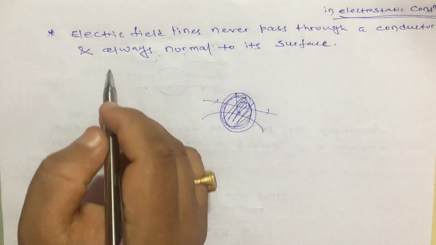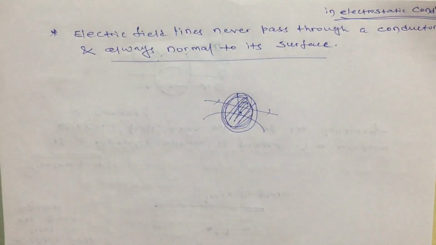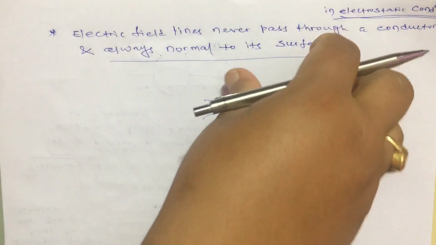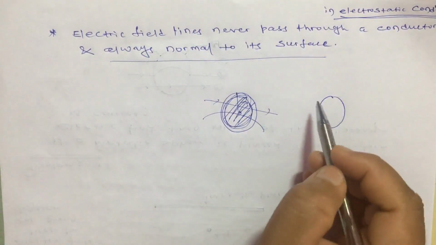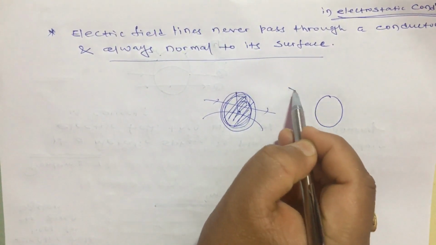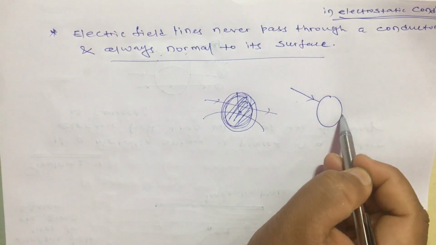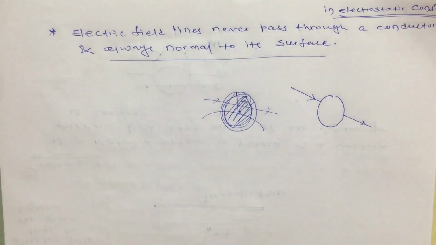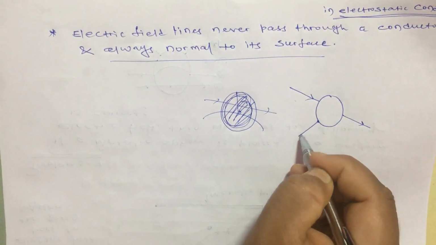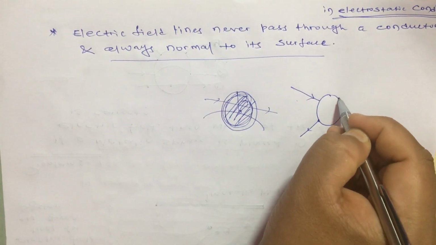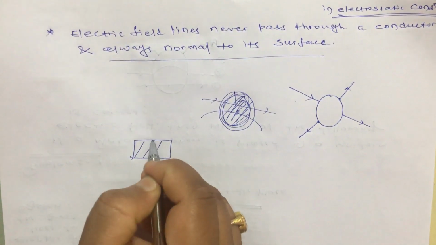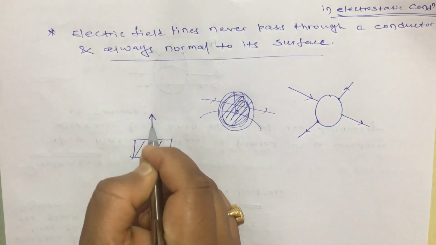And the second point is that the field is always normal to its surface. It means if there is a conductor and you put it inside an electric field, then the electric field will always be perpendicular to its surface. Perpendicular means it will be like this and like this. At this point the perpendicular line will be like this, at this point the perpendicular line will be like this. If the conductor is like this, then at this surface it will be perpendicular like this.